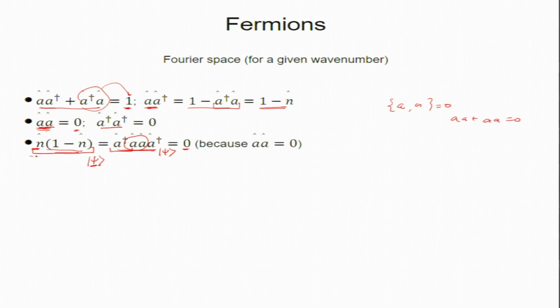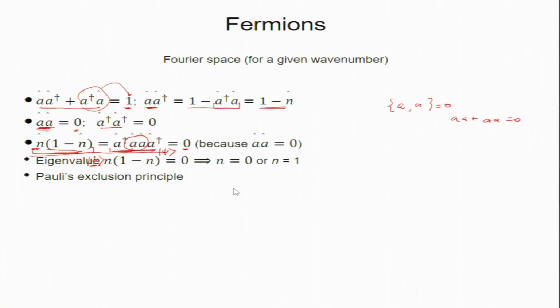So, this implies that n is either 0 or 1. This comes from the property of anti-commutation of these operators. Either the state is empty or there is only one particle in that state. It just follows from this operator. This is a pretty strange thing, but it just follows.